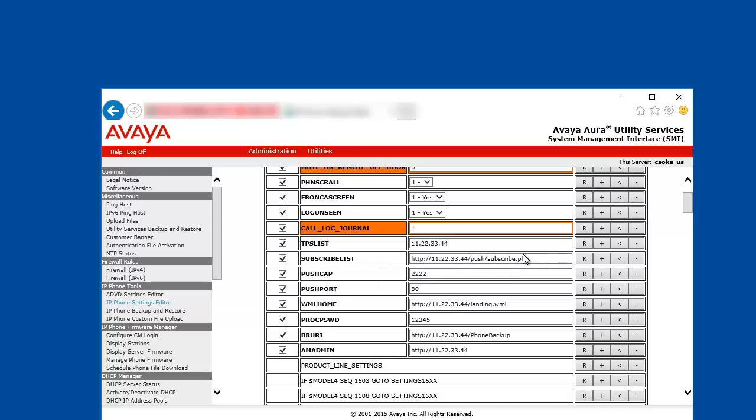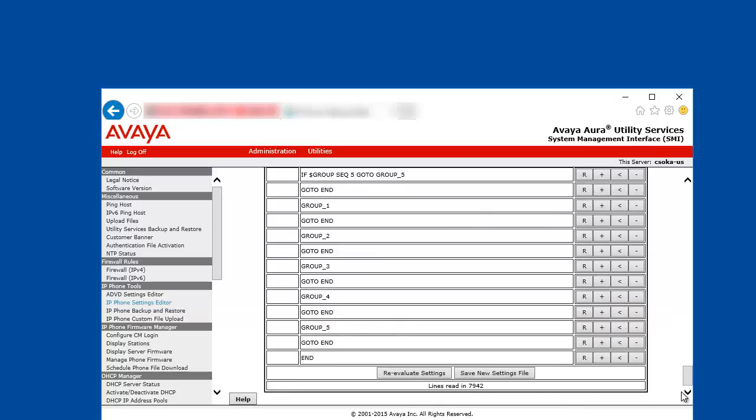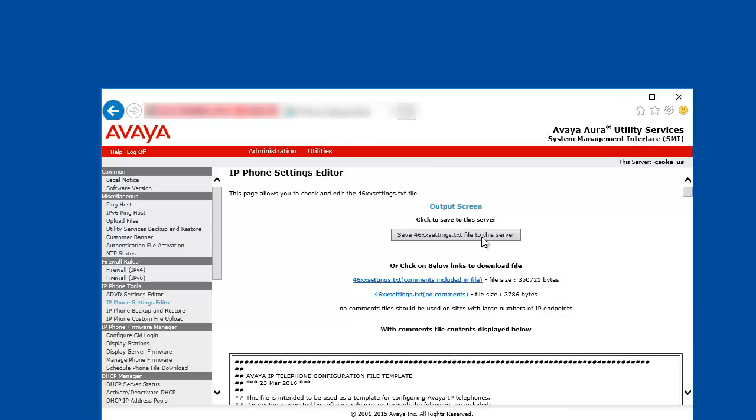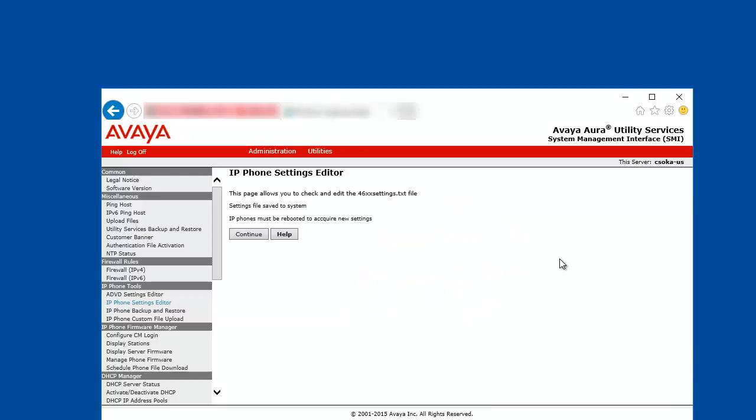Once the settings are populated, we can scroll down to the bottom of the page and save the settings file. Click on Save Settings, and with this the configuration file is done. Now we can go ahead and restart our IP phones.